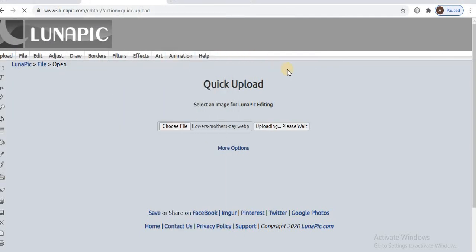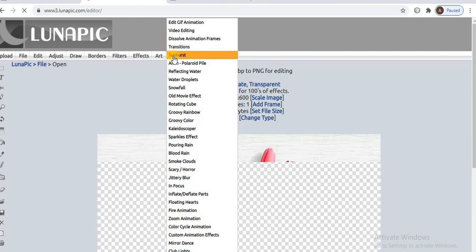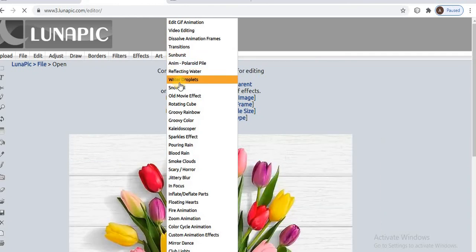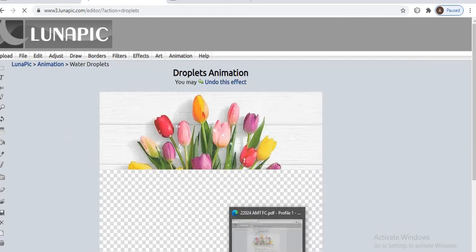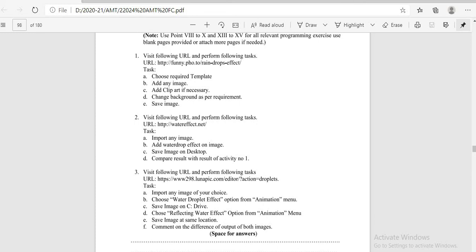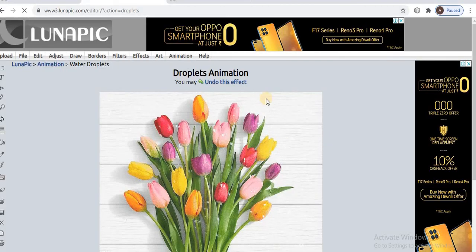After that, the water droplet effect. Carefully check it.